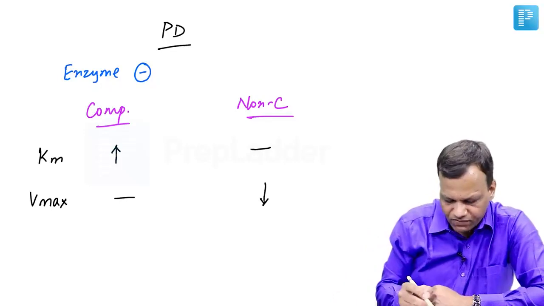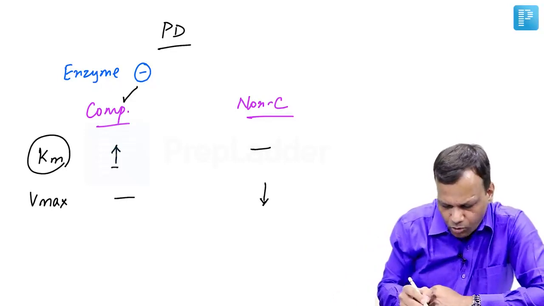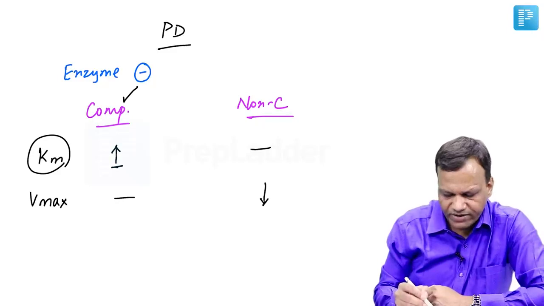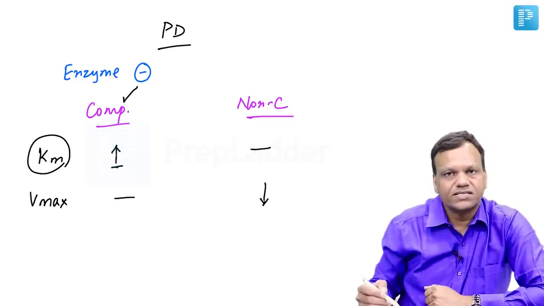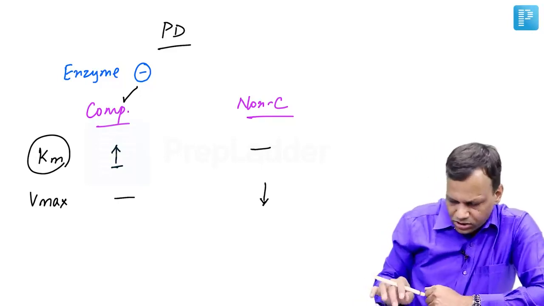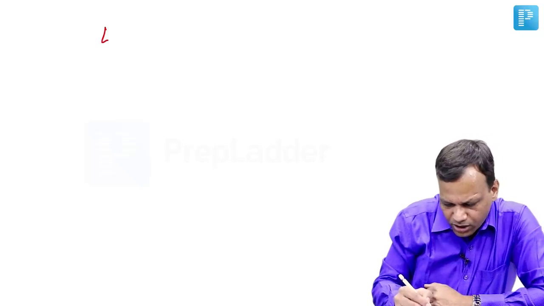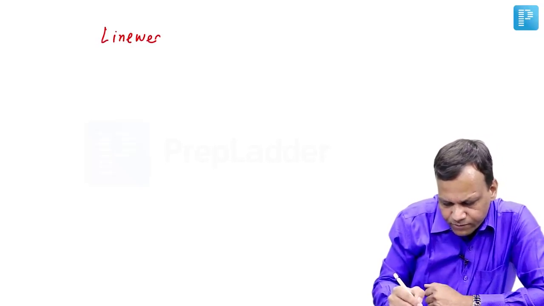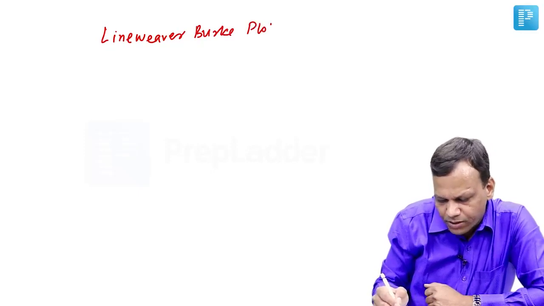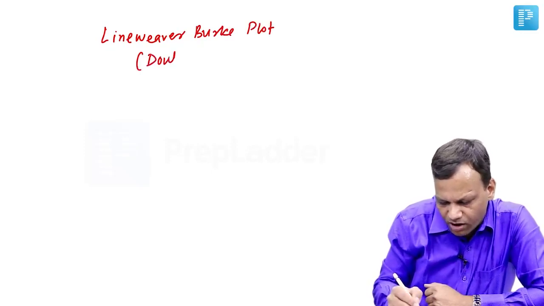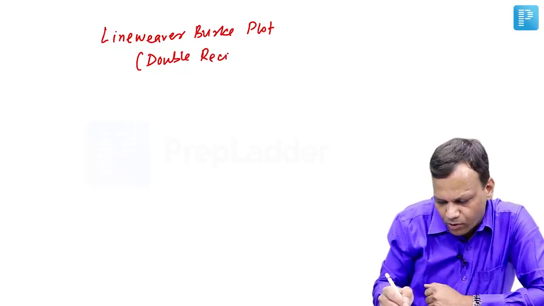So you can simply remember, if there is competition, you need to run more kilometers. So in competitive inhibitors, Km increases, Vmax does not change. In non-competitive, Vmax decreases, Km does not change. Now this thing is plotted sometimes in graphical manner. So that plot is known as Lineweaver-Burk plot, or simply known as double reciprocal graph or double reciprocal plot.